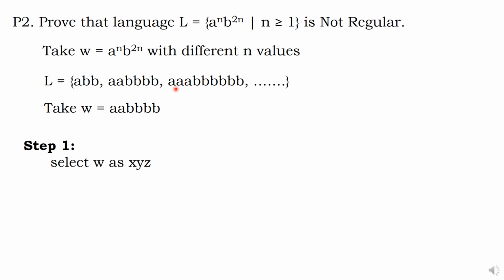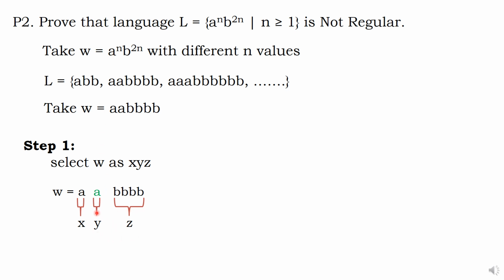Let it be. Now I have taken n equal to 2, something like this. I want to split x, y, z. Since I took n equal to 2, I should not exceed the n value: x, y put together, 1 x, 1 y. Now x, y put together is only 2. It is less than or equal to n. The condition is satisfied. Now I just split it into x, y, z.